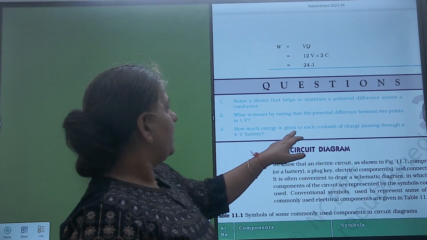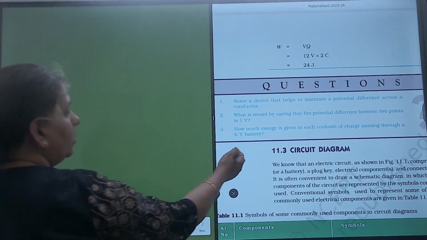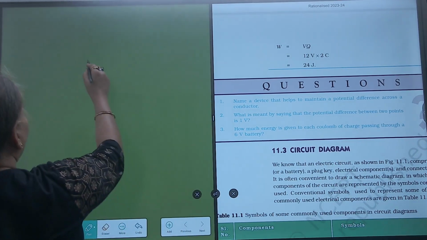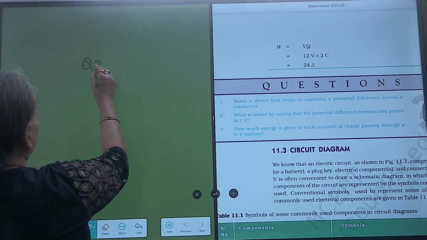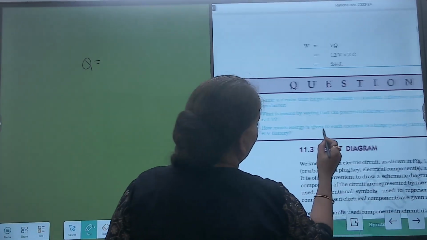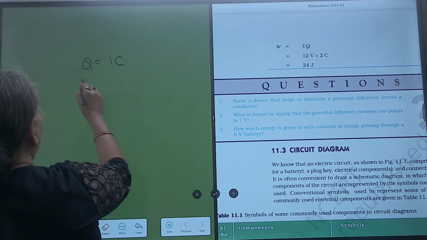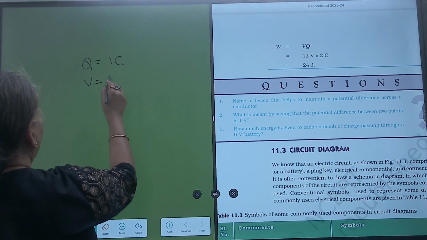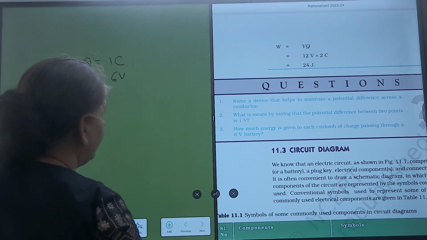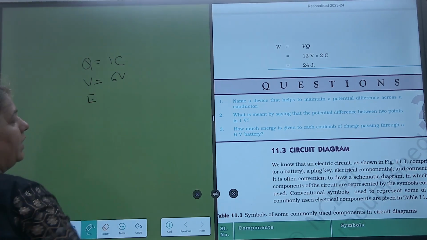Now, how much energy is given to each coulomb of charge passing through 6-volt battery? See, here we are given each coulomb of charge. Each coulomb of charge means 1 coulomb charge. V is given, value of V is 6 volt, and we have to find energy.